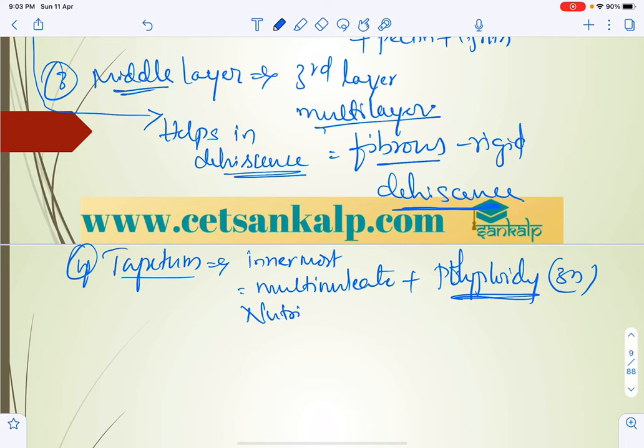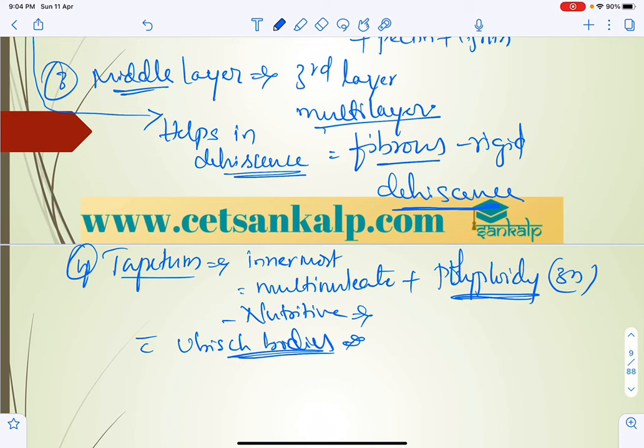Tapetal cells are nutritive and provide nourishment to the developing microspore cells, or developing pollen grains, and they produce Ubisch bodies. Ubisch bodies are different types of cells; they coat and mainly produce sporopollenin.